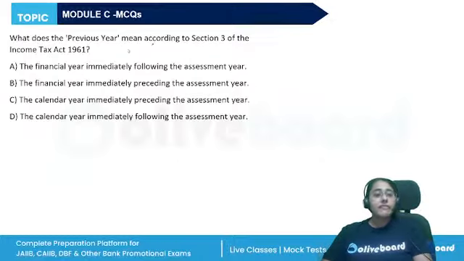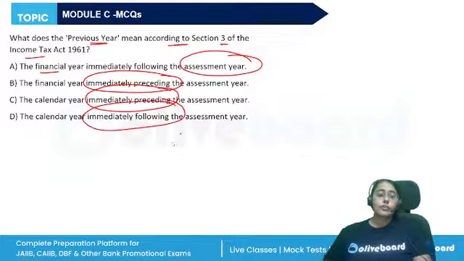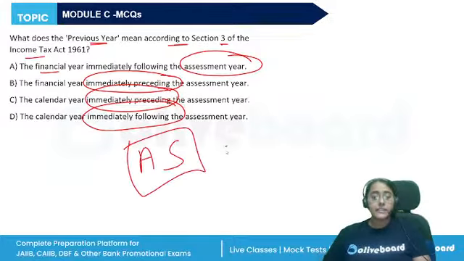What does the previous year mean according to Section 3 of the IT Act? The financial year immediately following the assessment year, the financial year immediately preceding the assessment year, the calendar year immediately preceding the assessment year, or the calendar year following. So, when we are filing taxes, we need to select the assessment year. Assessment year is the year in which we pay our taxes.